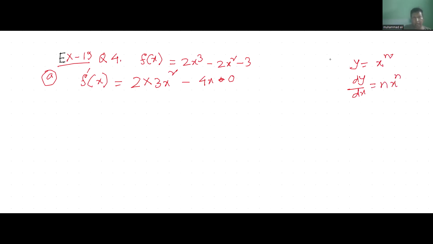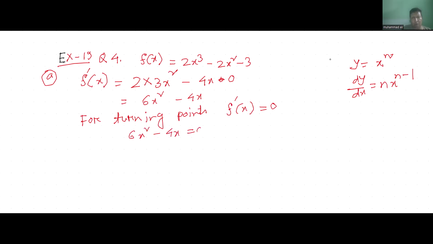Now it is 6x squared minus 4x. For turning points, the first derivative f prime x equals 0.